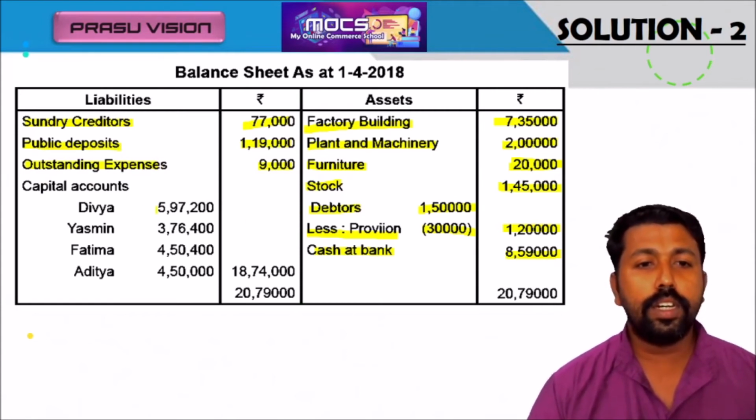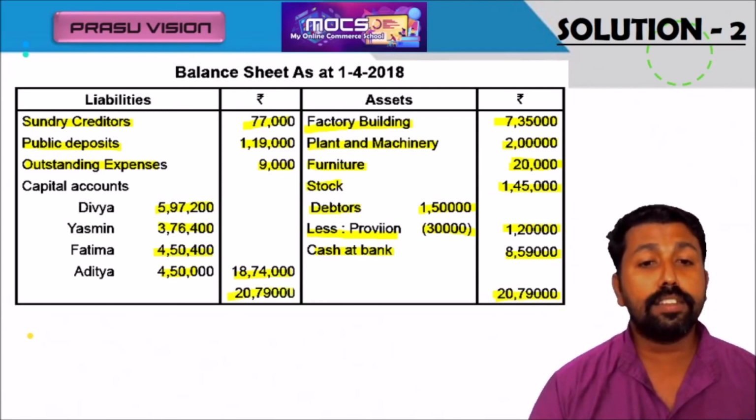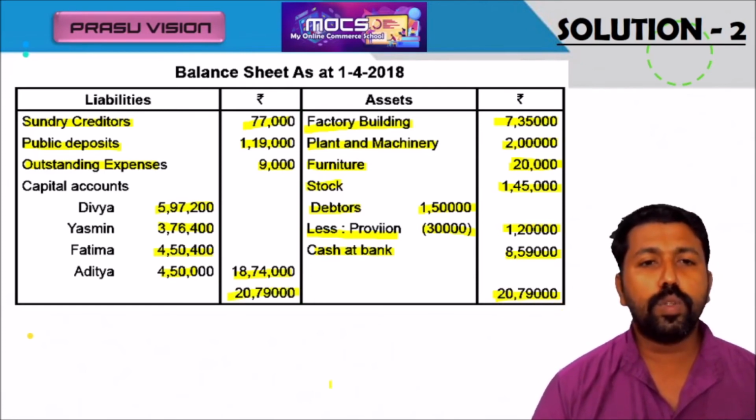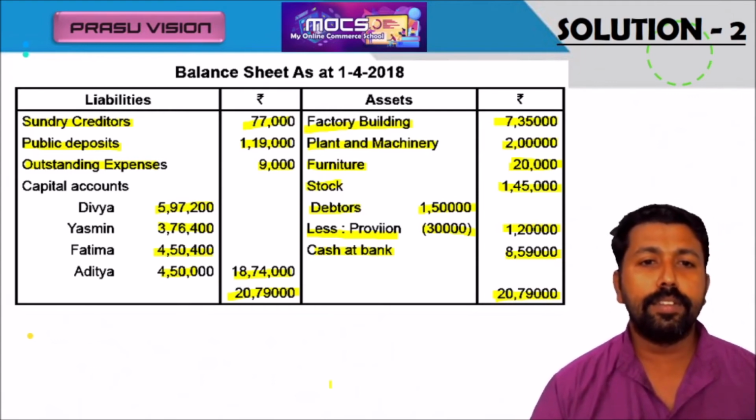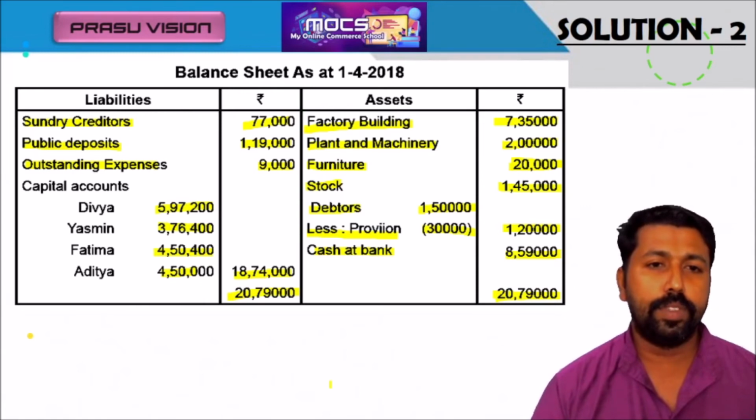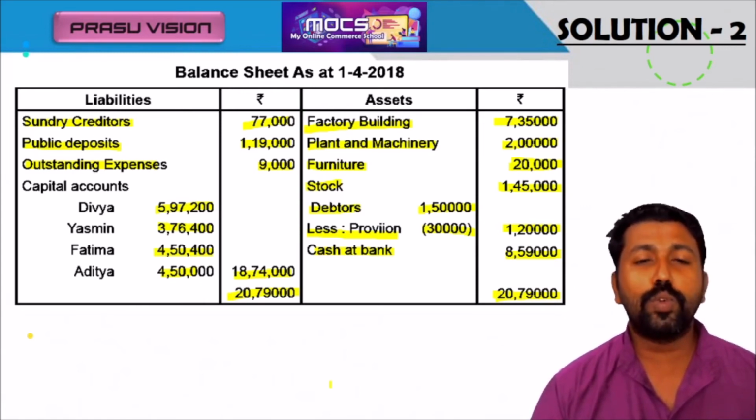Also, we have to write the balances in the capital account. The total amount is here, and we have to find out the total of the balance sheet, 20,79,000. 20,79,000. So please go through the problem again. You will get a holistic idea regarding the total adjustments, how we have to record them, in which account, on which side. That is very important for the board exam. So please remember that. We are moving to the last problem from the preparation of final accounts on admission of a partner.